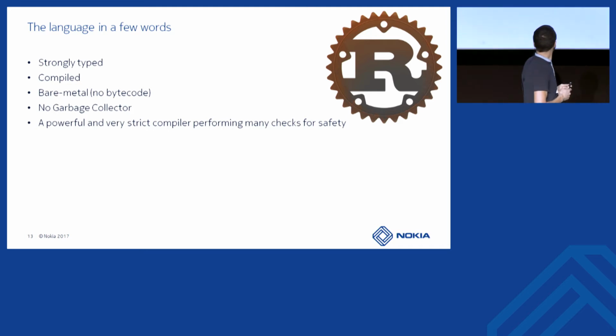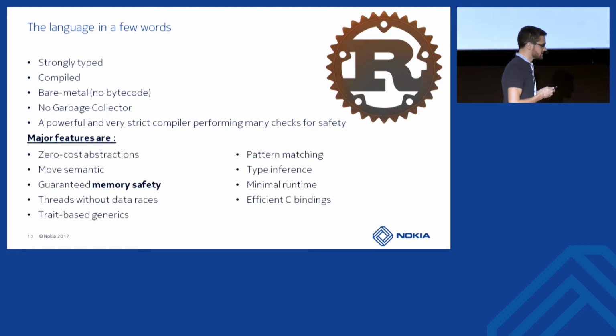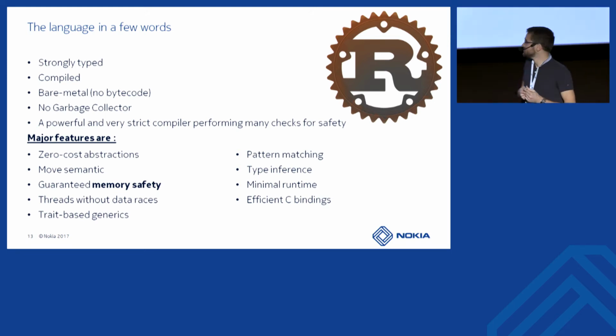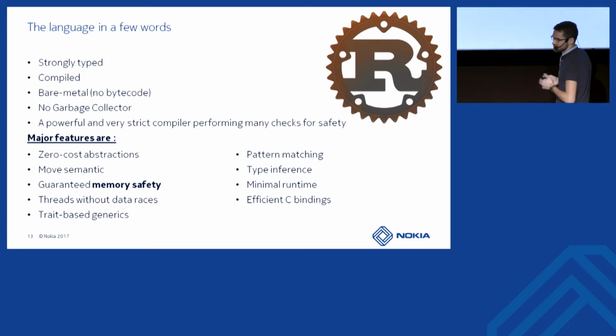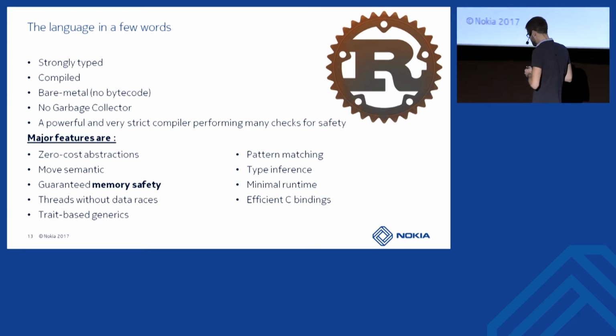And this language has a very powerful compiler which will perform many checks for you at compile time to avoid many errors and many misuses of memory and threads and so on. So there is a small list of a few features that this language will provide you. This list is from the Rust official website. This is obviously some marketing stuff, but I think it's quite true.